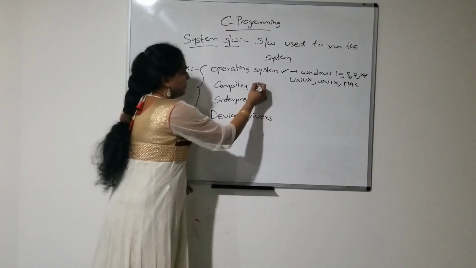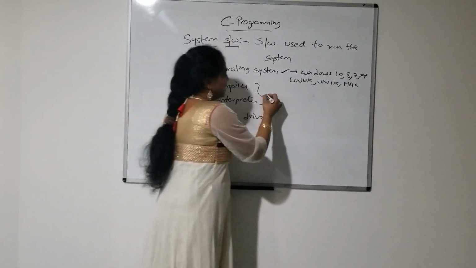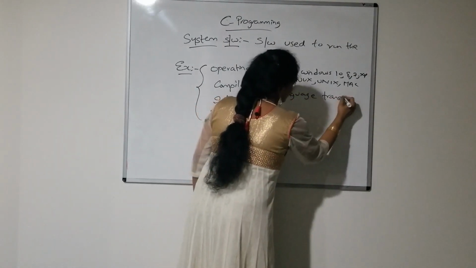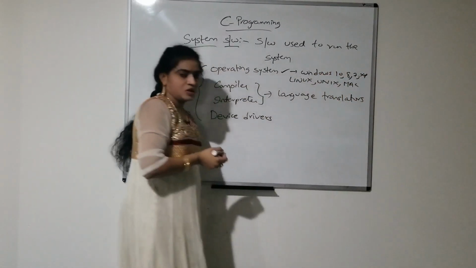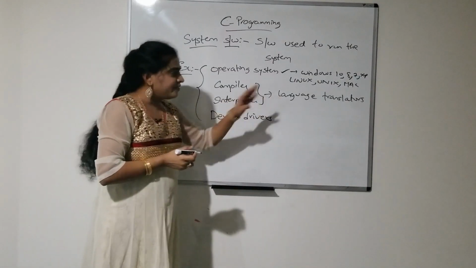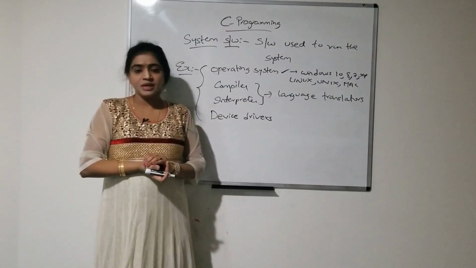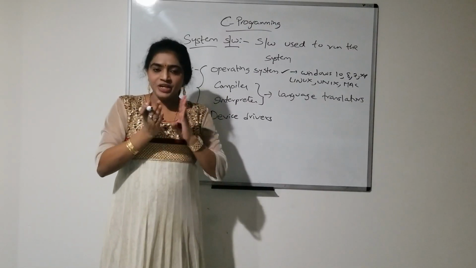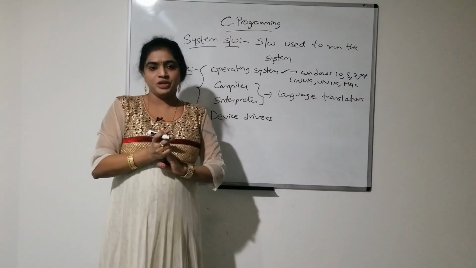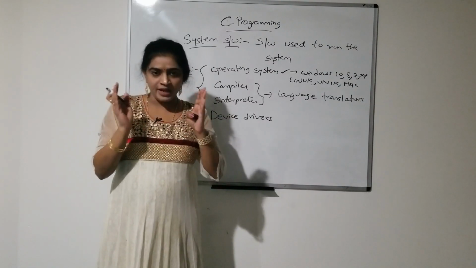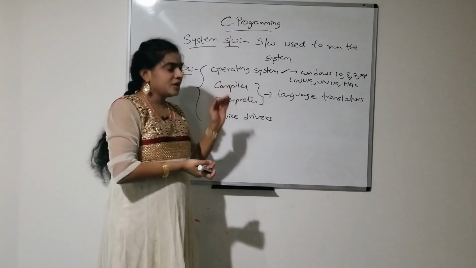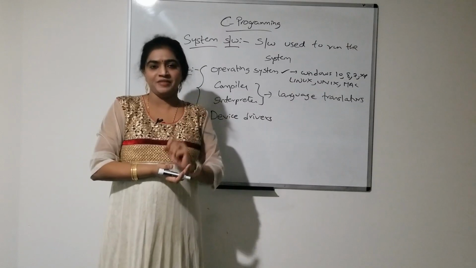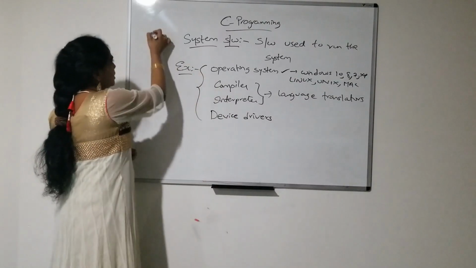This compiler and interpreter, we will call them language translators. So, why are language translators needed? Because here we are users. We know high level languages only. But computers know machine language. As a computer is a machine, it knows only machine language. That means machine language is nothing but zeros and ones.